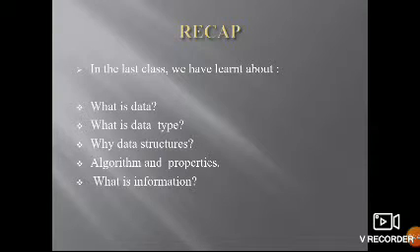Completeness: information should be complete. What information we are asking for should be clear, and the complete information should be there. So these are the characteristics of information. What is data, what is a data type, why we are using data structures, algorithms and their properties, and what is information.